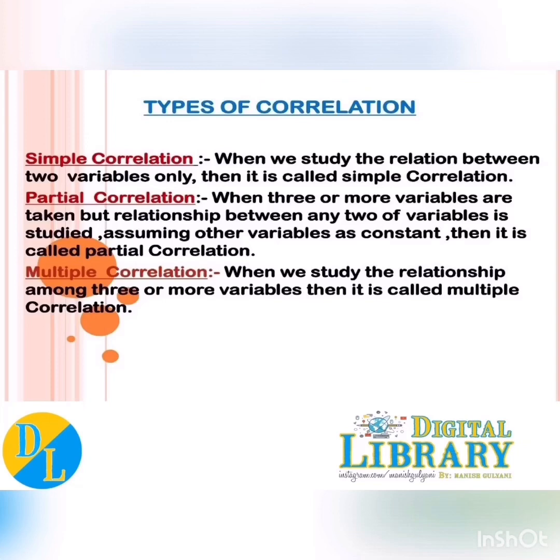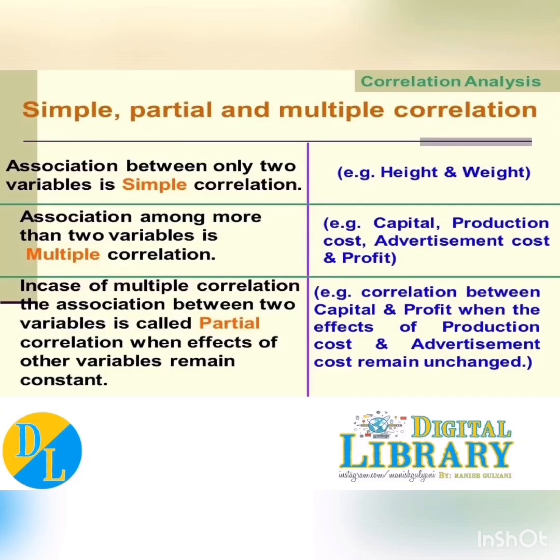Next is simple correlation. Simple correlation is when we study only two variables like price and demand. It doesn't matter if they increase or decrease. Partial correlation is when we study more than two variables, but the third factor is assumed to be constant. So that's called partial correlation. In multiple correlation, all the three factors are equally important. So that's called multiple correlation.